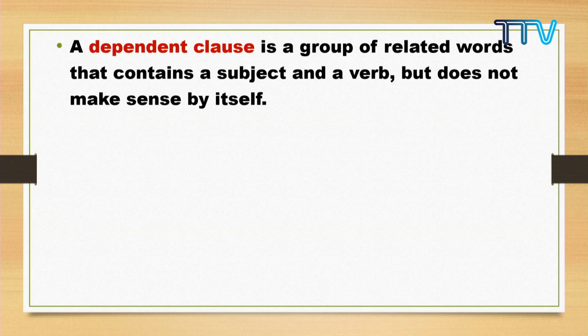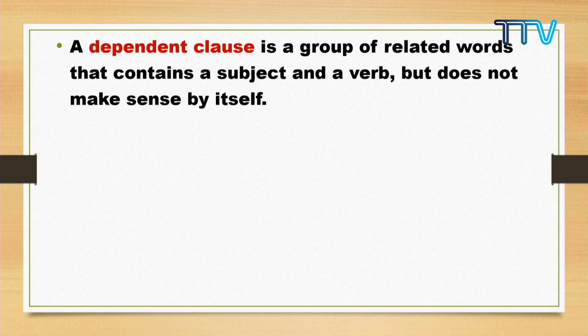Then moving on to the next slide on dependent clause. A dependent clause is a group of related words, because now you know what a clause is, right? It's a group of related words that contains a subject and a verb. But the only difference is here it does not make sense by itself like the independent clause.